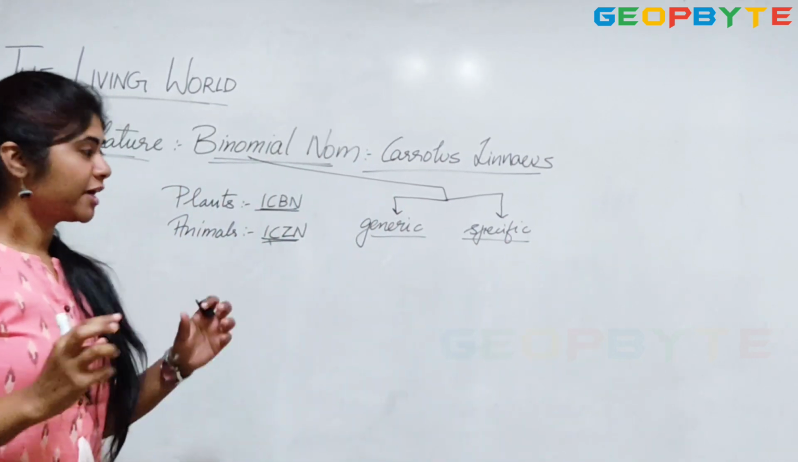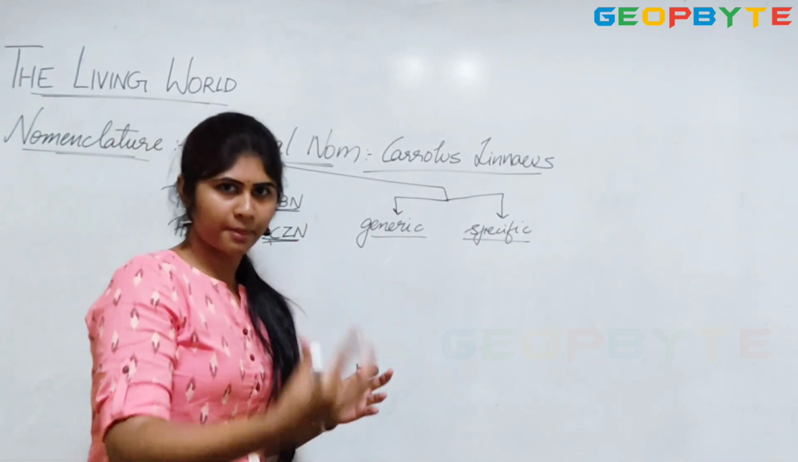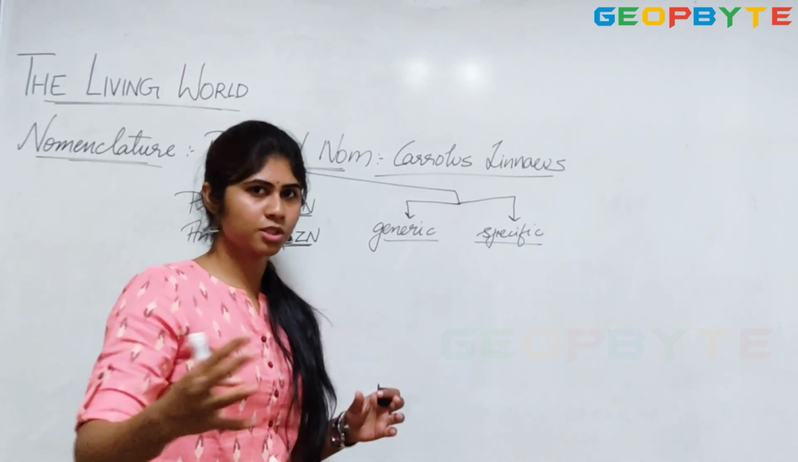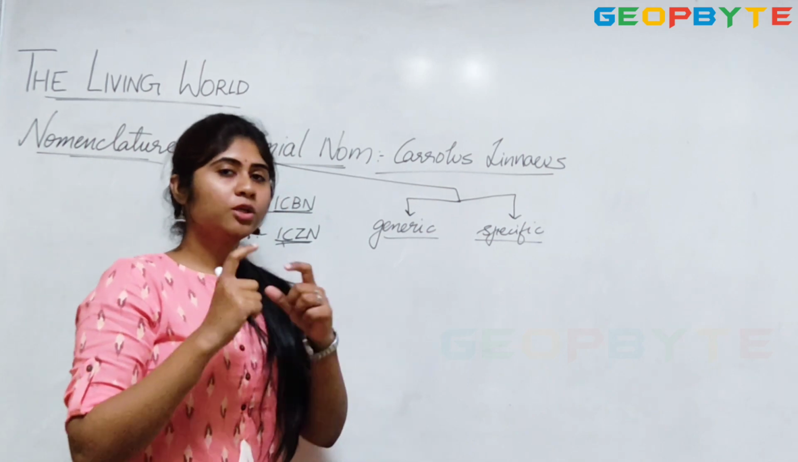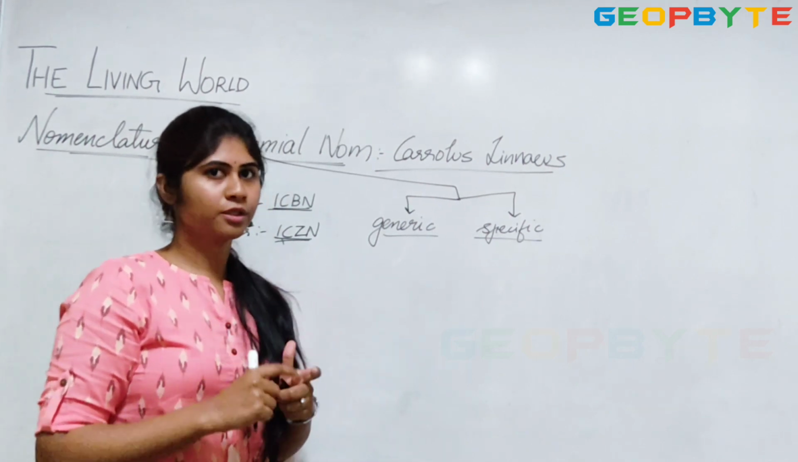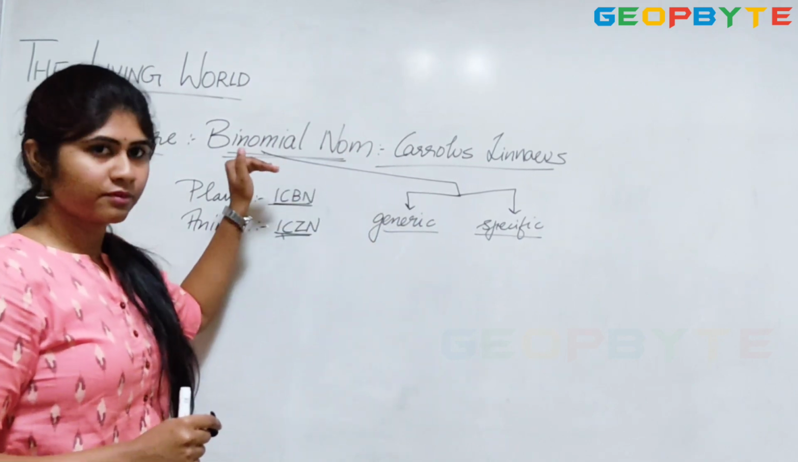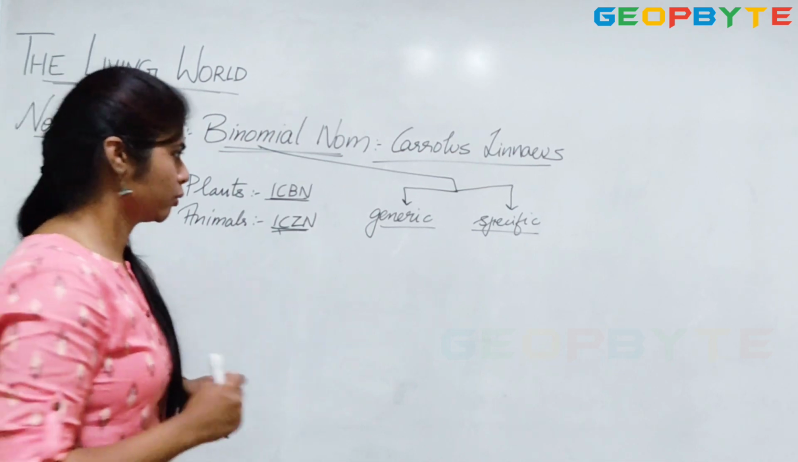So we understood why we need a scientific name. Take a mango, for example. A mango can be called by different local names in different regions in the same country. But when you want to study mango, you need to have a scientific name for it which goes through this process of nomenclature. Now Carolus Linnaeus gave binomial nomenclature. Let us see what is the binomial nomenclature of mango.